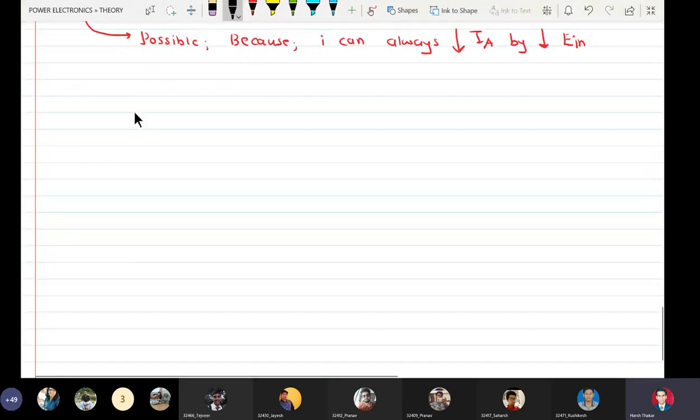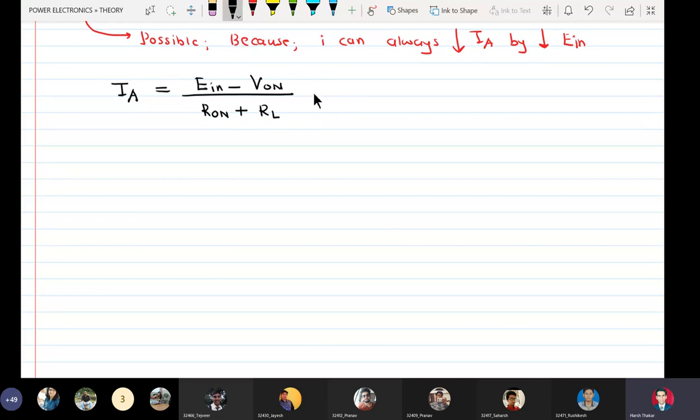So why do I say so? It's very simple. The anode current IA is equal to the battery voltage minus the on state drop of the SCR upon the on state resistance of SCR plus RL.